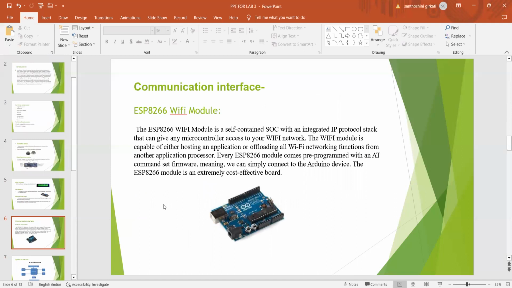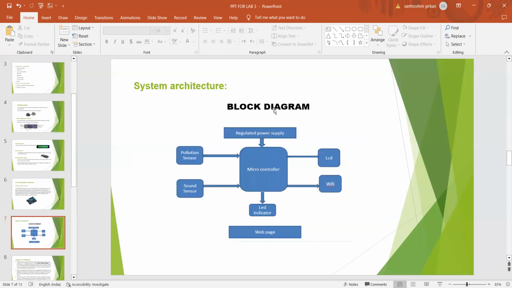Getting into the communication interface, here in this project, the only communication interface which we use is the ESP8266 Wi-Fi module, which is a self-contained SoC with an integrated IP protocol stack that can give any microcontroller access to your Wi-Fi network. The Wi-Fi module is capable of either hosting an application or offloading all Wi-Fi networking functions from another application processor. Every ESP8266 module comes pre-programmed with an AT command set firmware, meaning we can simply connect to the Arduino device. The ESP8266 module is an extremely cost-effective board.